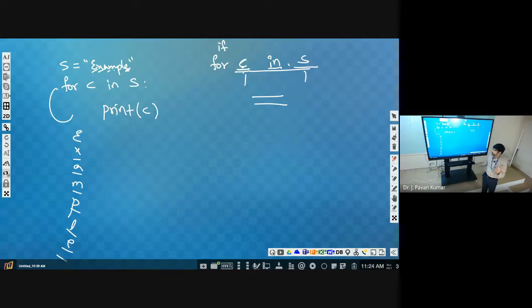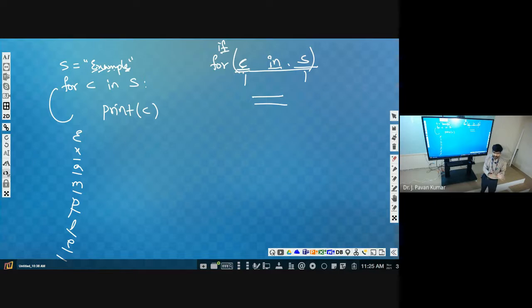Got it? This is just a slight difference from what we have seen with respect to if. Now write a program to print the characters in the given string separated by space.